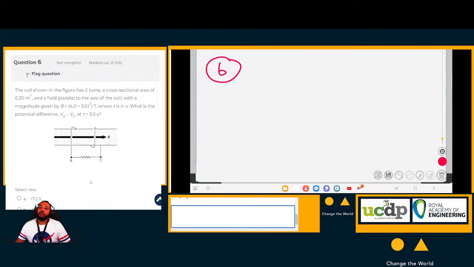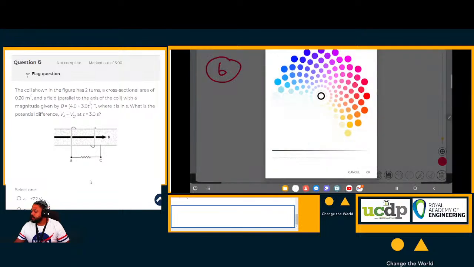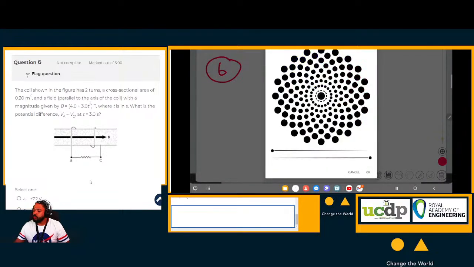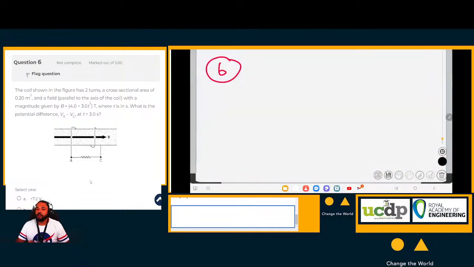Okay. Now, question 6 says, the coil shown in the figure, now I'm writing in red, has 2 turns. Okay, so there's 2 turns. A cross-sectional area of 0.2 meters and a magnetic field that is parallel to the axis of the coil.